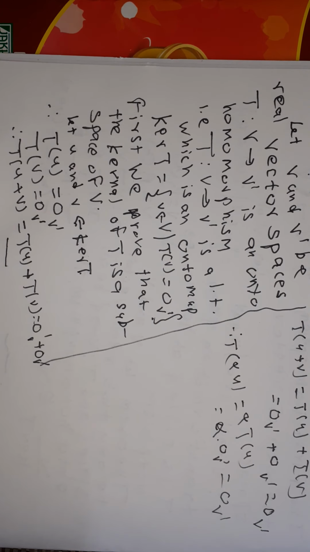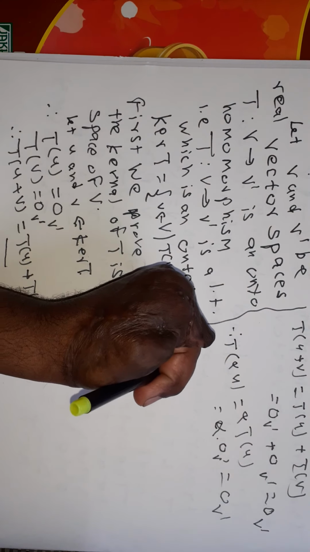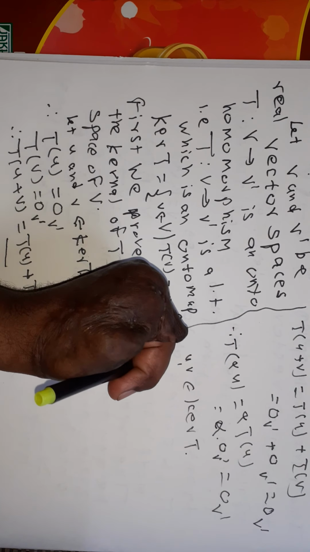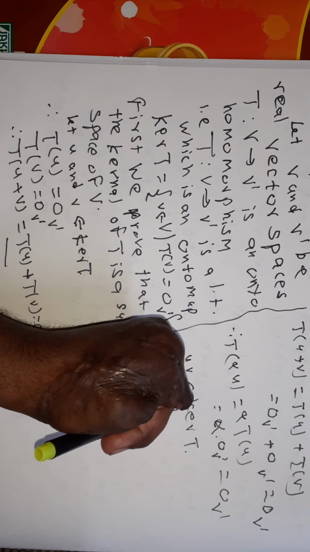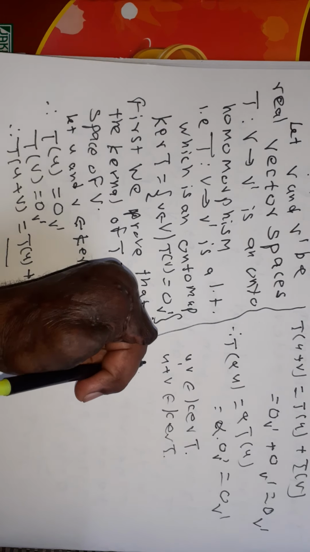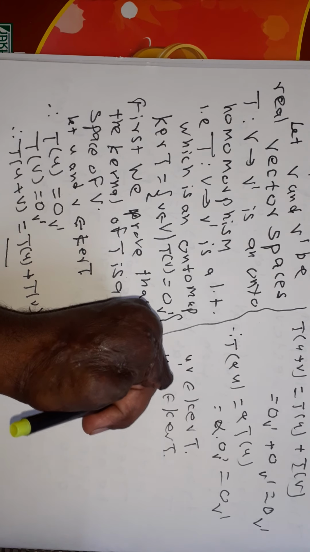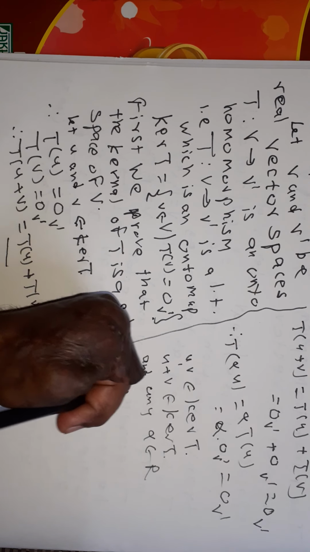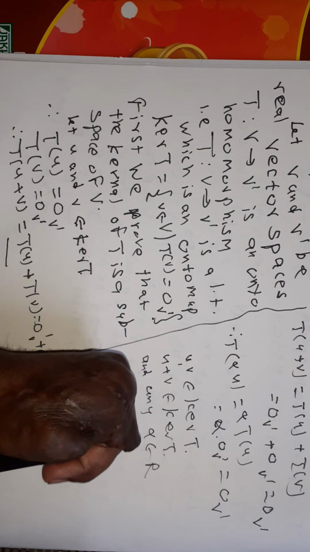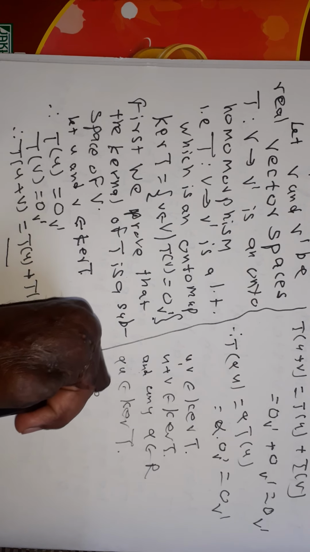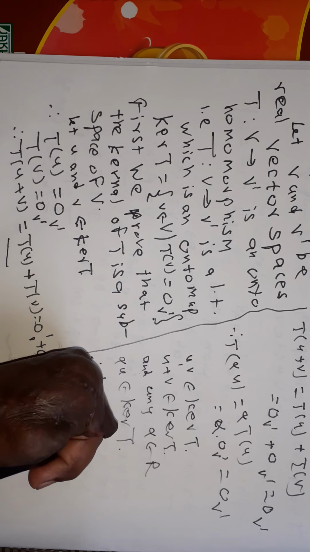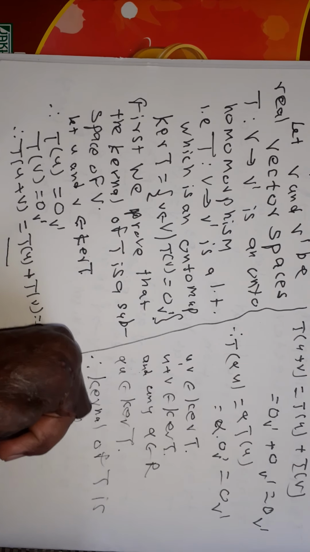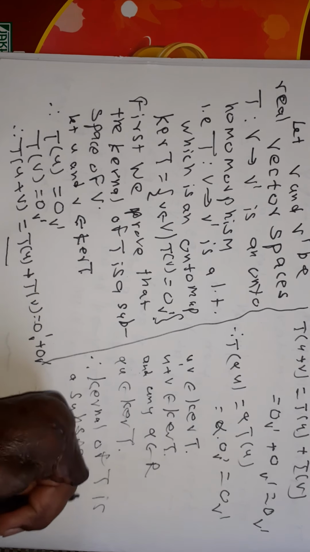Therefore, u and v belonging to kernel of T implies u plus v belongs to kernel of T, and for any alpha belonging to R, alpha u belongs to kernel of T. Therefore, kernel of T is a subspace of V.